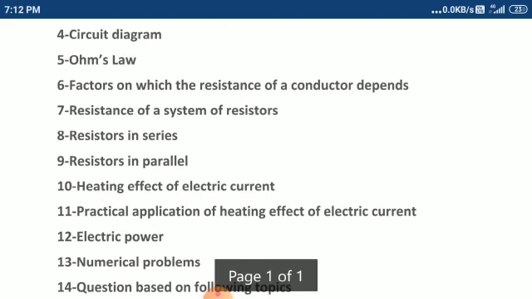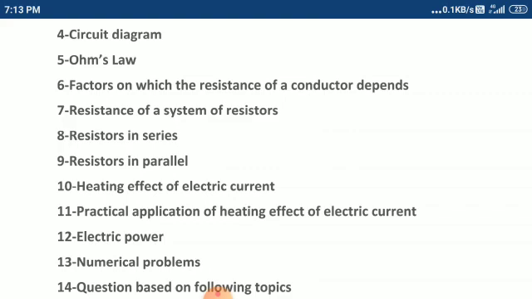12th, electric power. Numerical problems are also there on different topics. So 13, numerical problems we will solve. First of all, I will give different examples in between and after this chapter, and you have to solve the numericals which are given in your book also. 14 is questions based on the following topics. Different questions are there, definitions, reasons. So many questions are there, so we will discuss them after this chapter.